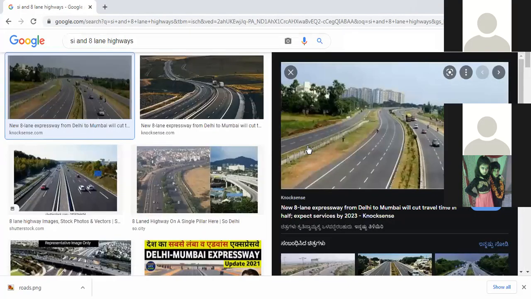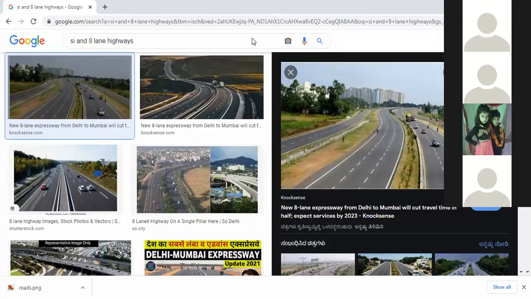Ma'am, I have seen a 6-lane highway. You tell me how many lane highway is it? Ma'am, it's 8-lane. Wait. See, this is 1, 2, 3, 4, 5, 6, 7, sorry. This one is also 8. Okay, this is known as an 8-lane highway.